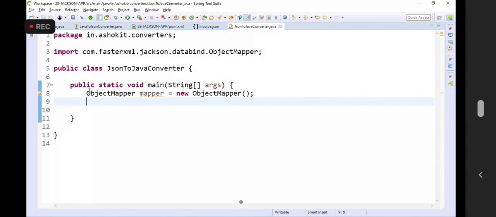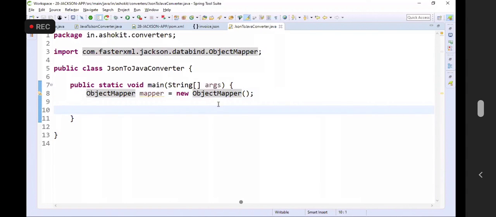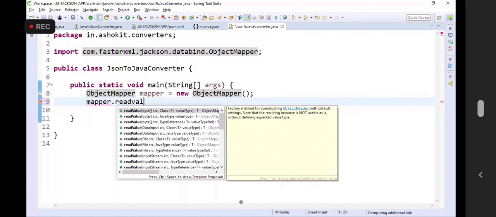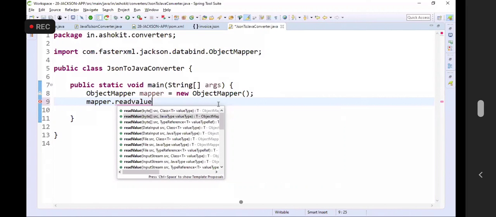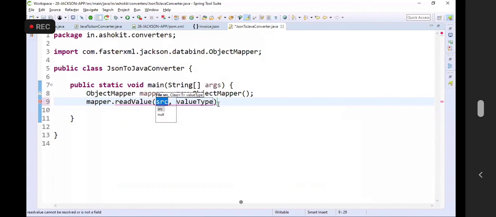Okay. Now, I have taken this class. ObjectMapper mapper is equal to new ObjectMapper. Then what is the next step? Mapper dot readValue, and we have to specify the file name. What is the value? The value is available in a file. Which file? New File, that is invoice.json.